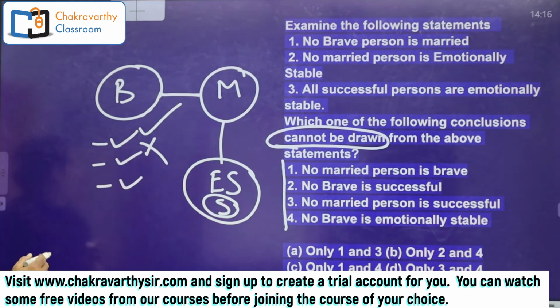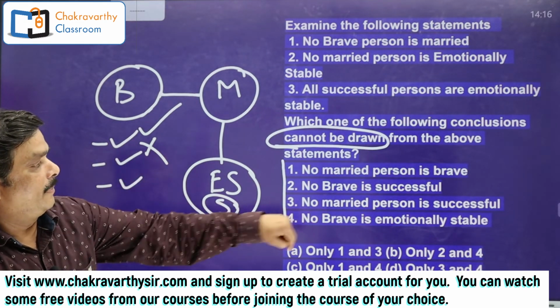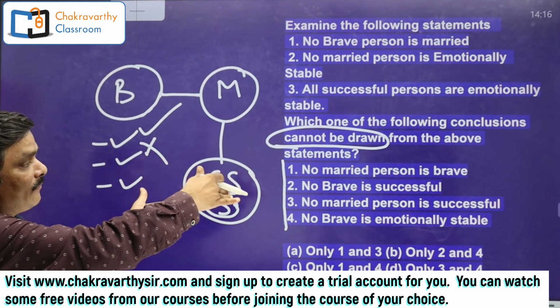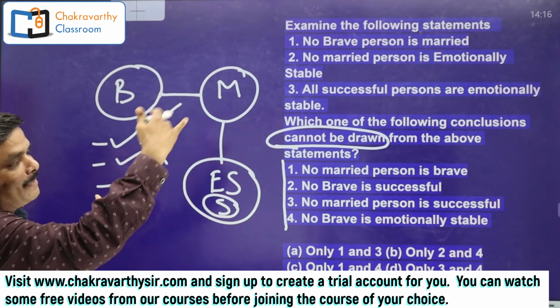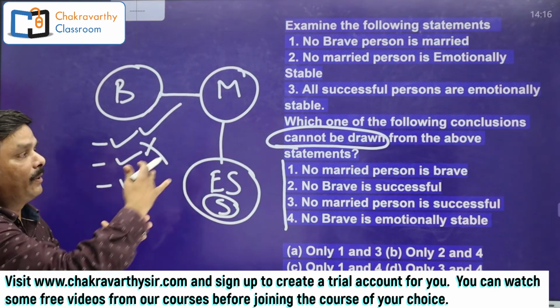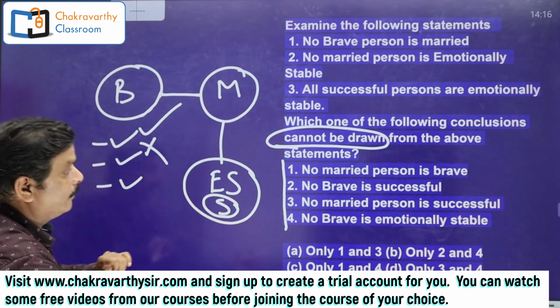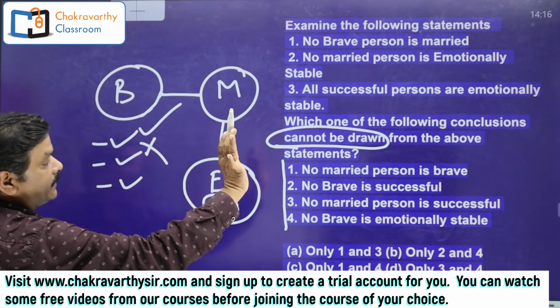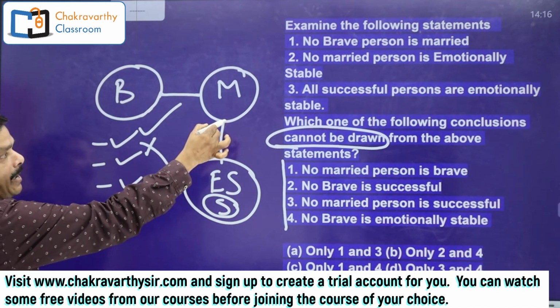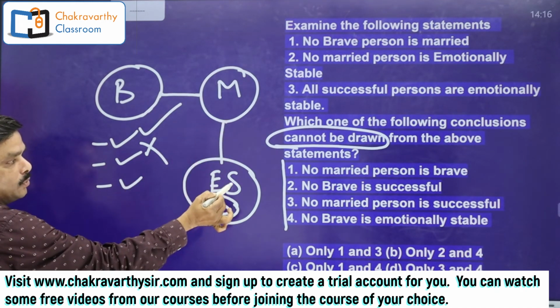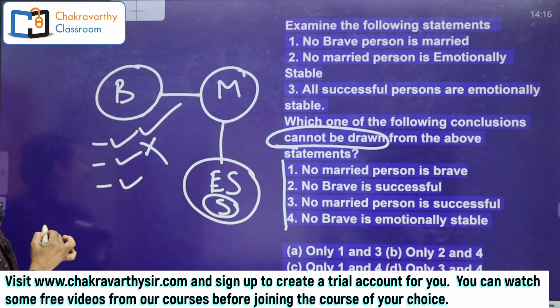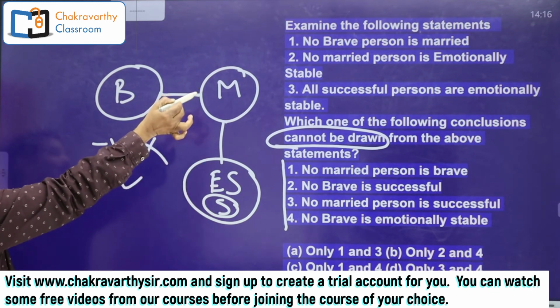It's right in the basic diagram. What is that? No married person is successful. To disqualify this, I have to prove at least some married persons are successful from any one of the possibilities there. At least one. Now here clearly, to prove some married persons are successful, either a married person should come inside the emotionally stable circle, or successful should go out of that one.